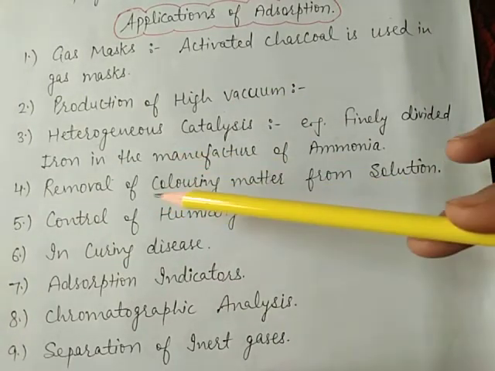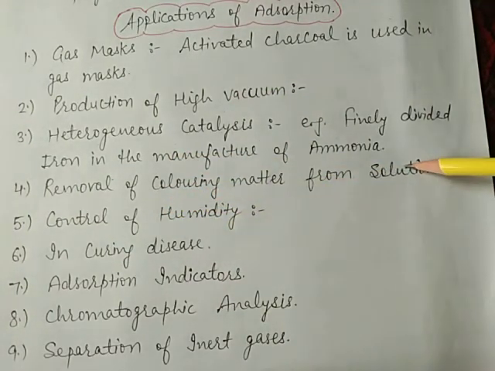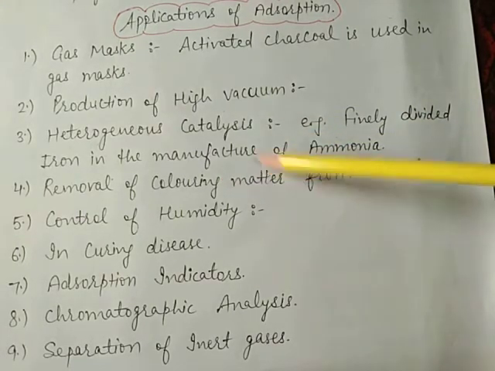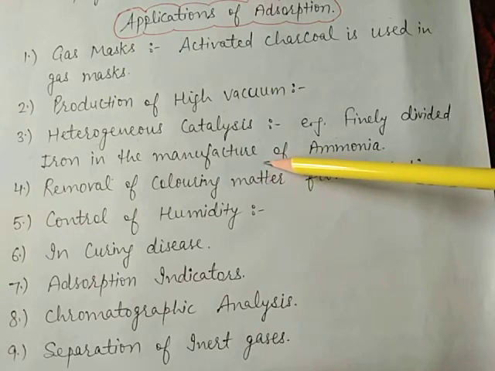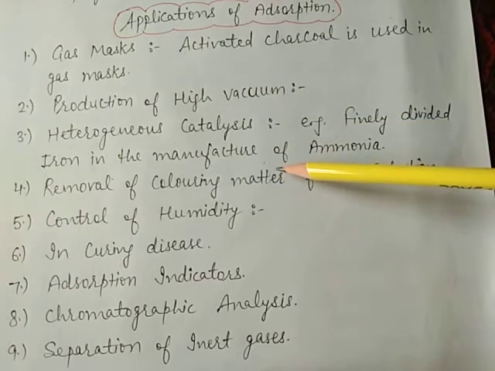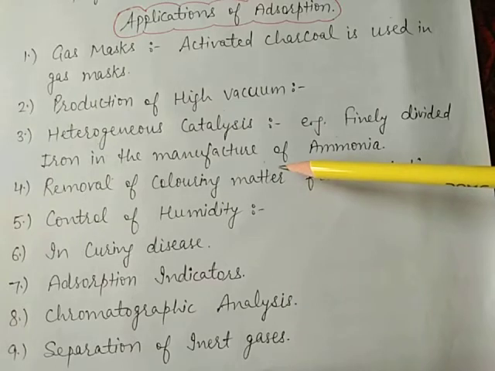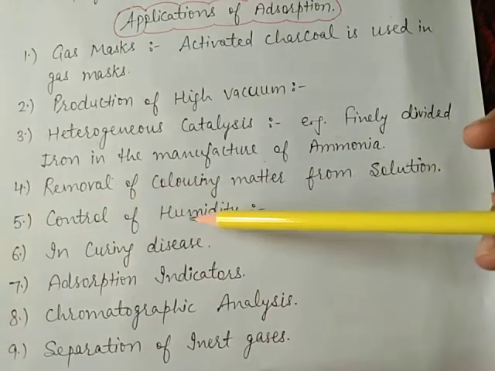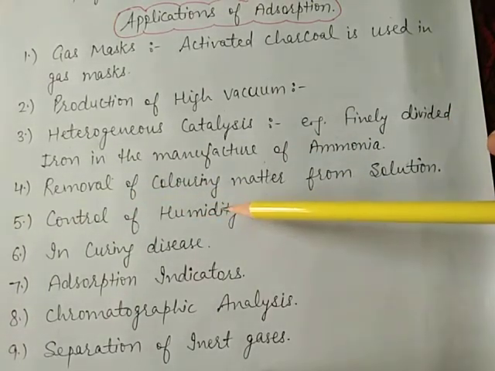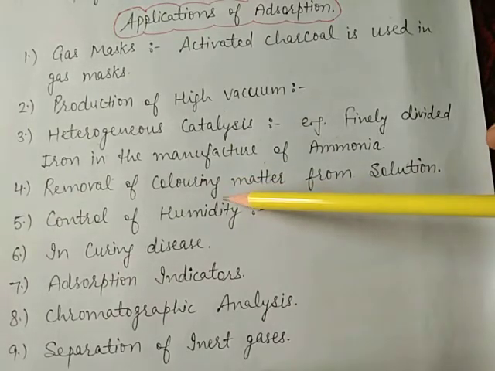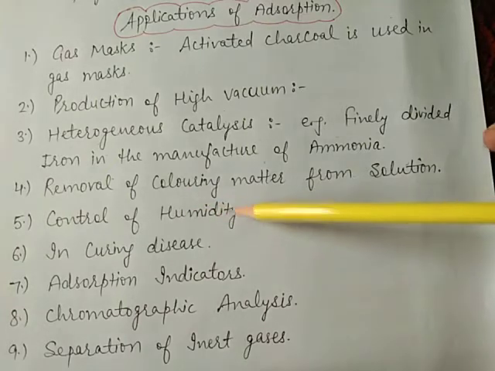Point number 4, removal of coloring matter from the solution. Animal charcoal removes the color of a solution by adsorbing colored impurities. So all these use the adsorption phenomenon, a surface phenomenon. Next is control of humidity. Silica and aluminium gel are used as adsorbents for removing moisture and controlling the humidity.